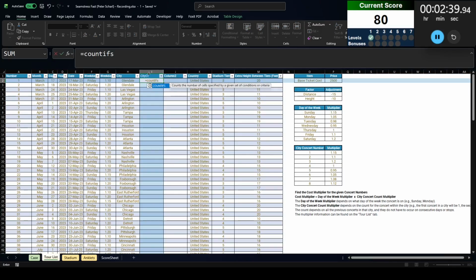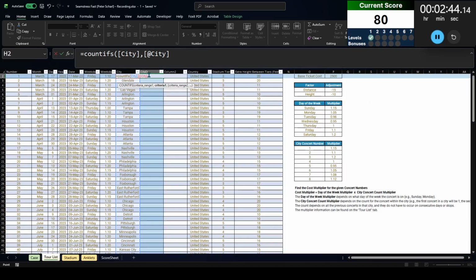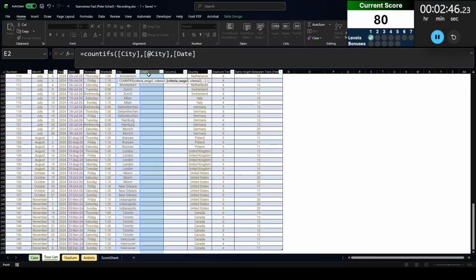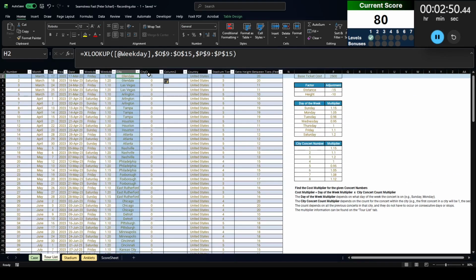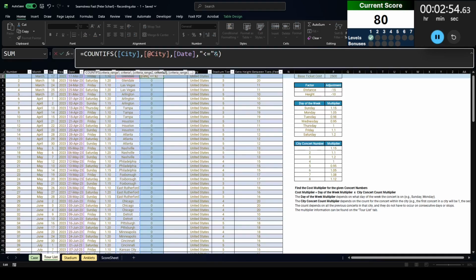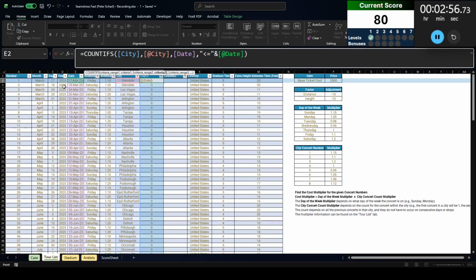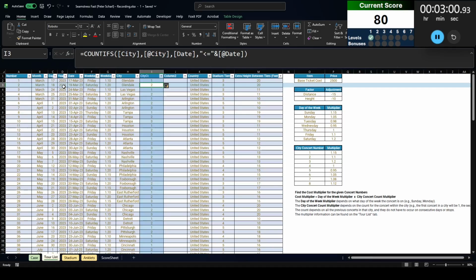So I'm going to COUNTIFS where the city equals the city there, and where the date is less than or equal to, why did I not finish? Because I forgot to put an ampersand. The date here. So that's going to tell me how many concerts occurred before and on the current date. So the first one should be 1.